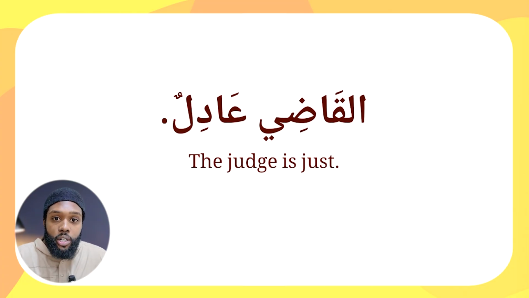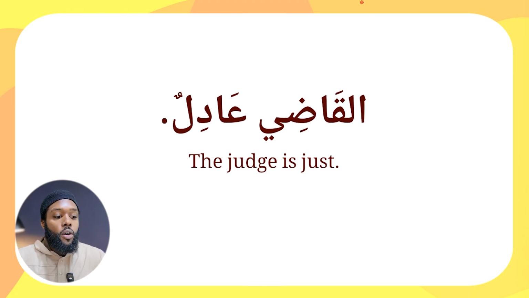So any ism that this rule applies to is known as an ism manqus. It's naqis, deficient, and it's known as such because it ends with a weak letter. And so again, this chapter is focusing on asma whose i'rab is implied, and the ism manqus falls into this category as well. So whenever the ism manqus is ma'rifa and it's either in the state of rafa or jar, then its i'rab will be implied. So let's take a look at an example here using the word al-qadi, the judge.